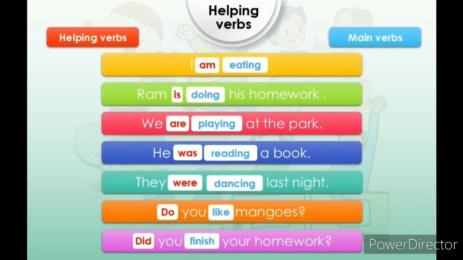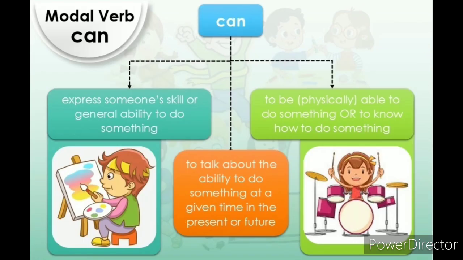Let us learn two types of modal verbs. The first one is modal verbs of ability. The other one is modal verbs of permission.